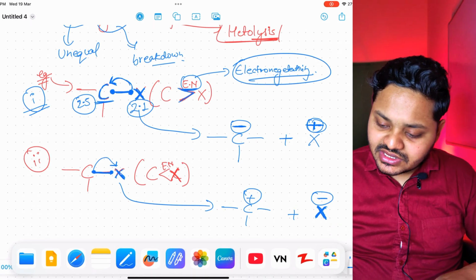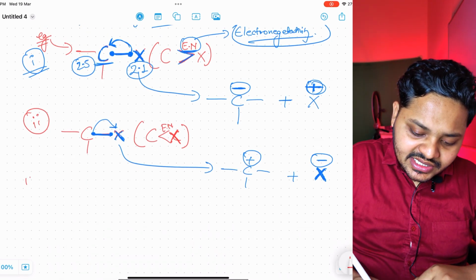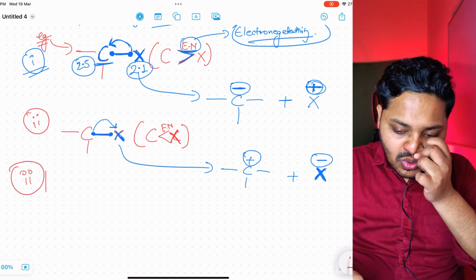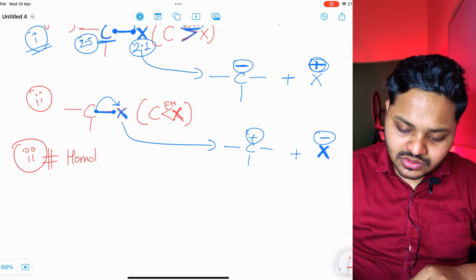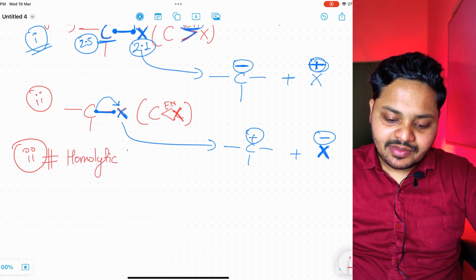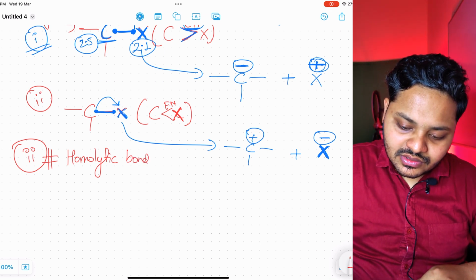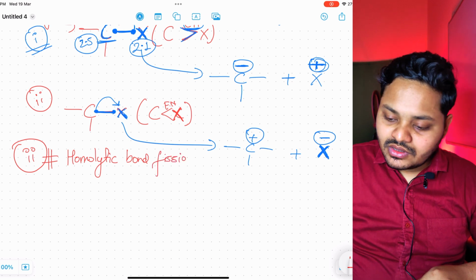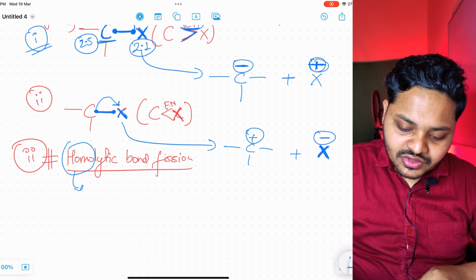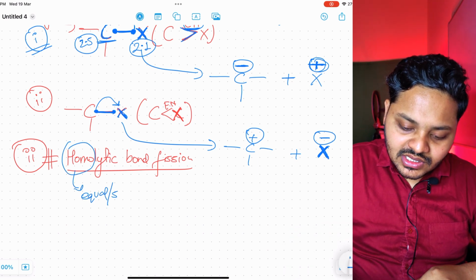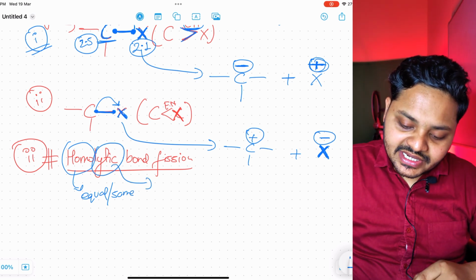Now the next one, the second type of bond fission, is homolytic bond fission. What do you mean by homolytic? Firstly, homo means equal or same. As I told you earlier, lytic or lysis means breakdown.